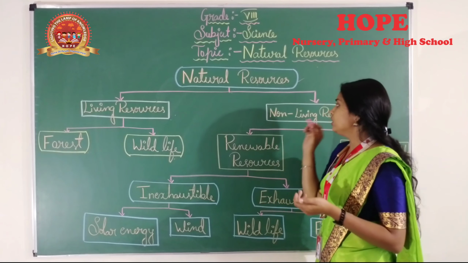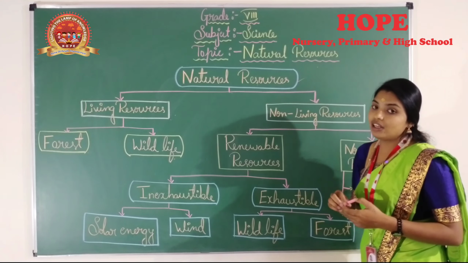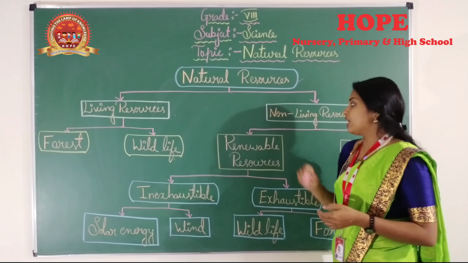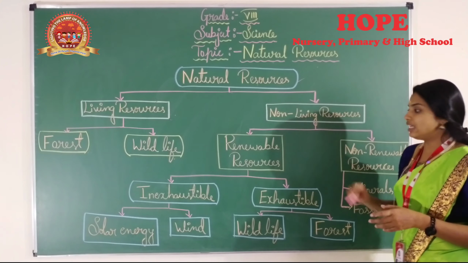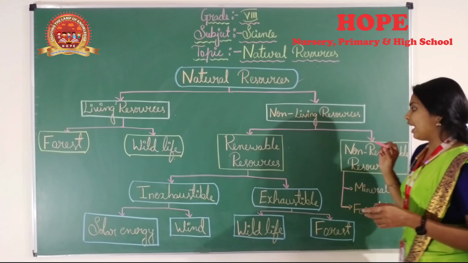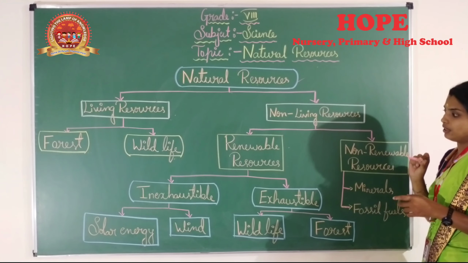Next we will go for the non-living resources. Non-living resources are again classified into two groups, that is renewable resources and non-renewable resources.